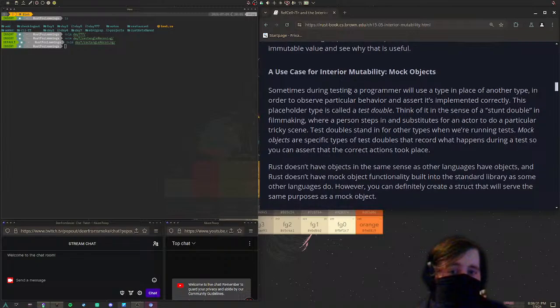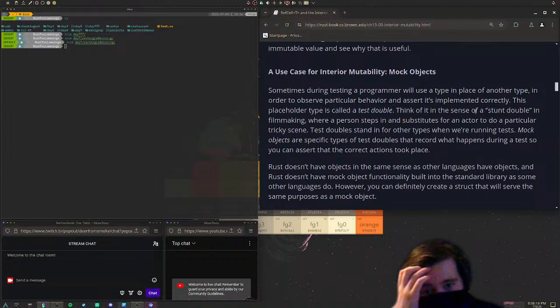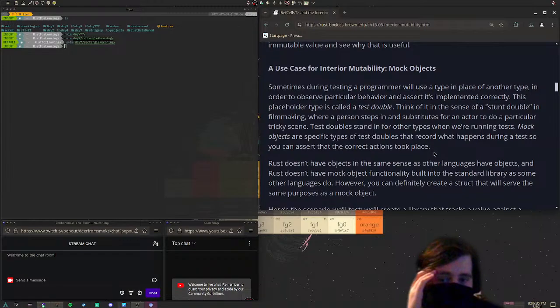Mock objects. Sometimes during testing, a programmer will use a type in place of another type in order to observe particular behavior and assert it's implemented correctly. This placeholder type is called a test double. Think of it in the sense of a stunt double in filmmaking, where a person steps in and substitutes for an actor to do the particularly tricky scenes. Test doubles stand in for other types when we're running tests. Mock objects are specific types of test doubles that record what happens during a test, so you can assert that the correct actions took place.